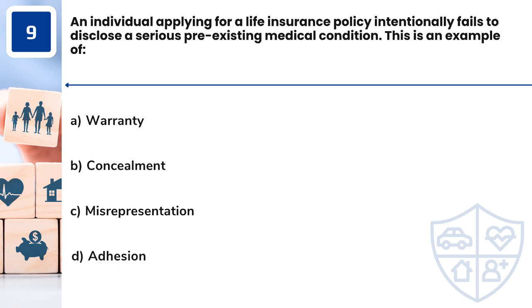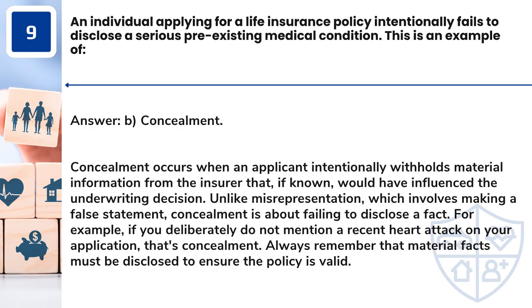Question 9. An individual applying for a life insurance policy intentionally fails to disclose a serious pre-existing medical condition. This is an example of A. Warranty. B. Concealment. C. Misrepresentation. D. Adhesion. Answer: B. Concealment.